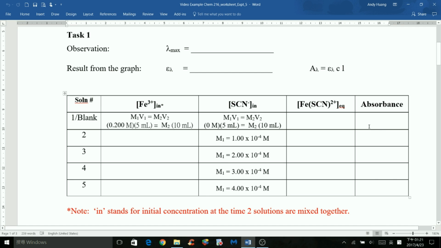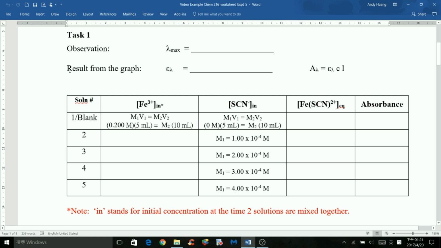So this is the absorbance that you recorded from the spectrophotometer, and you will see a spectra for each solution, and whatever wavelength that you recorded between 400 and 800 nanometers will be the lambda max here. That will be the point of the spectrum that has the highest peak.